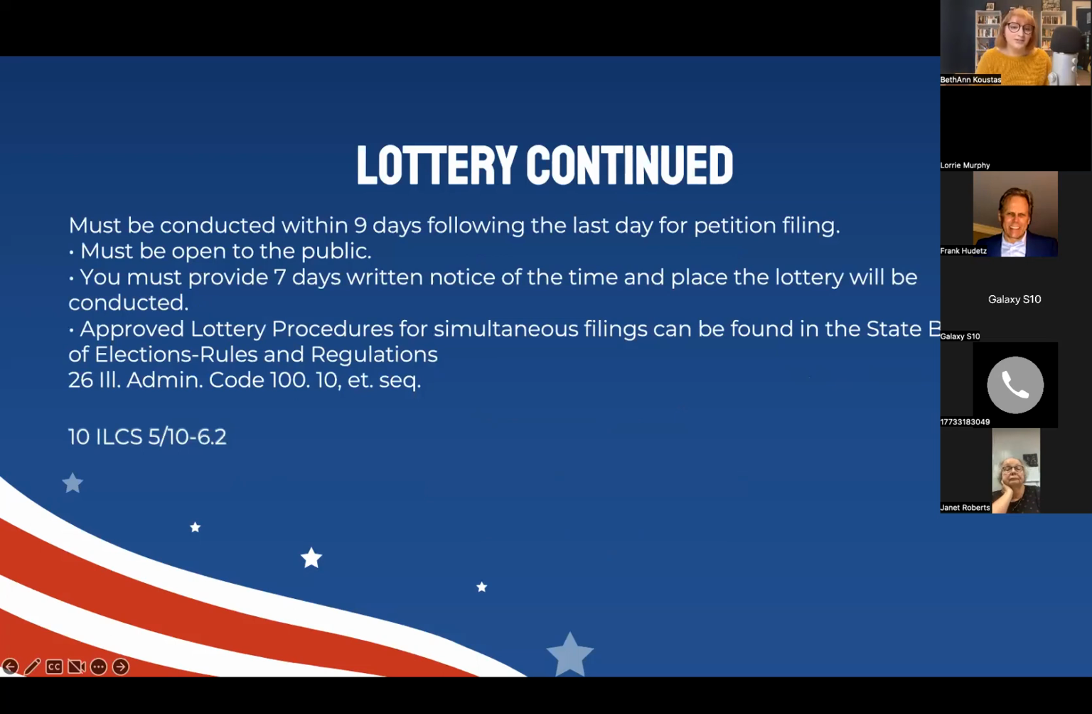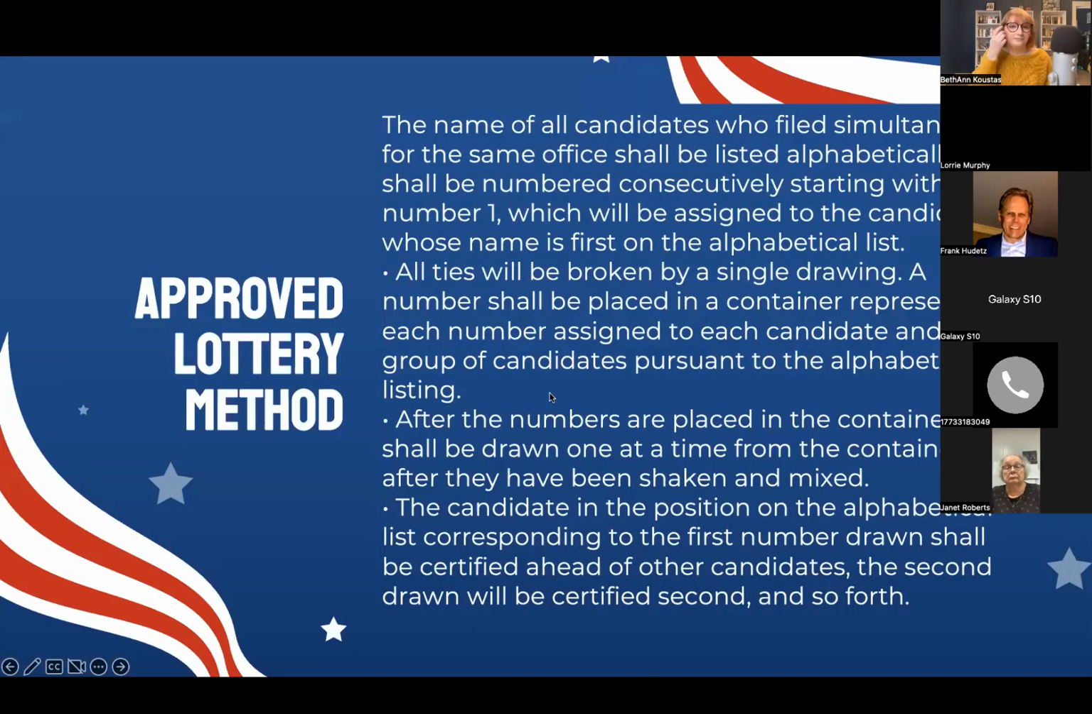So it must be conducted within 9 days following the last day for petition filing. It must be open to the public. You must provide 7 days written notice of the time and place the lottery will be conducted. Approved lottery procedures for simultaneous filings can be found in the State Board of Elections rules and regulations, and that's the admin code there.